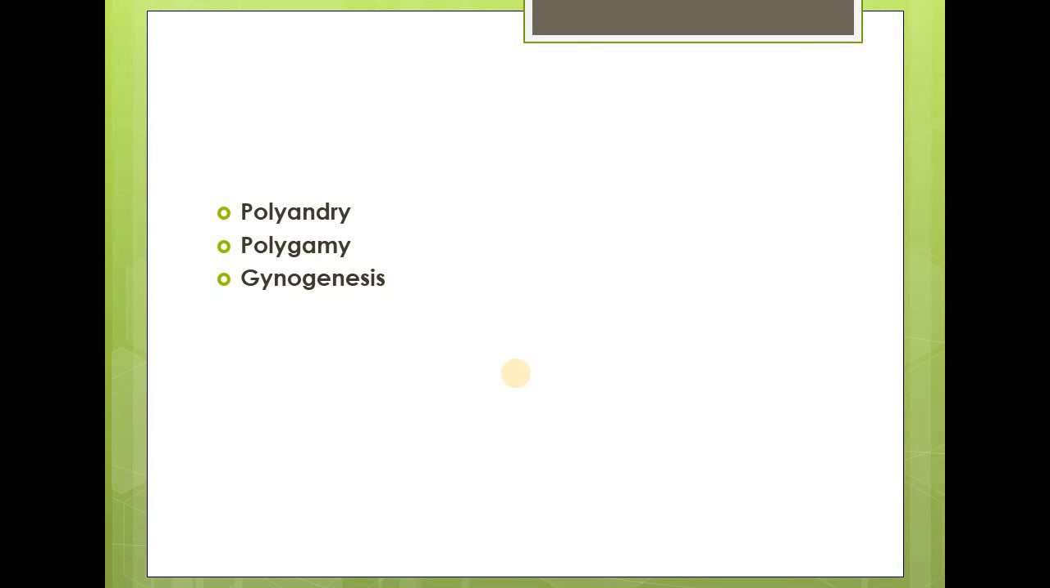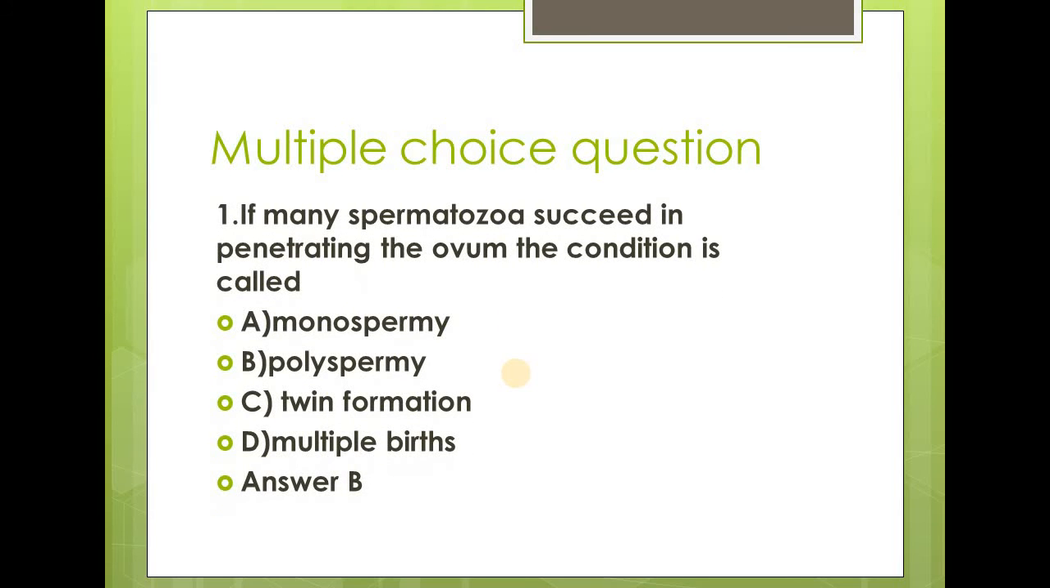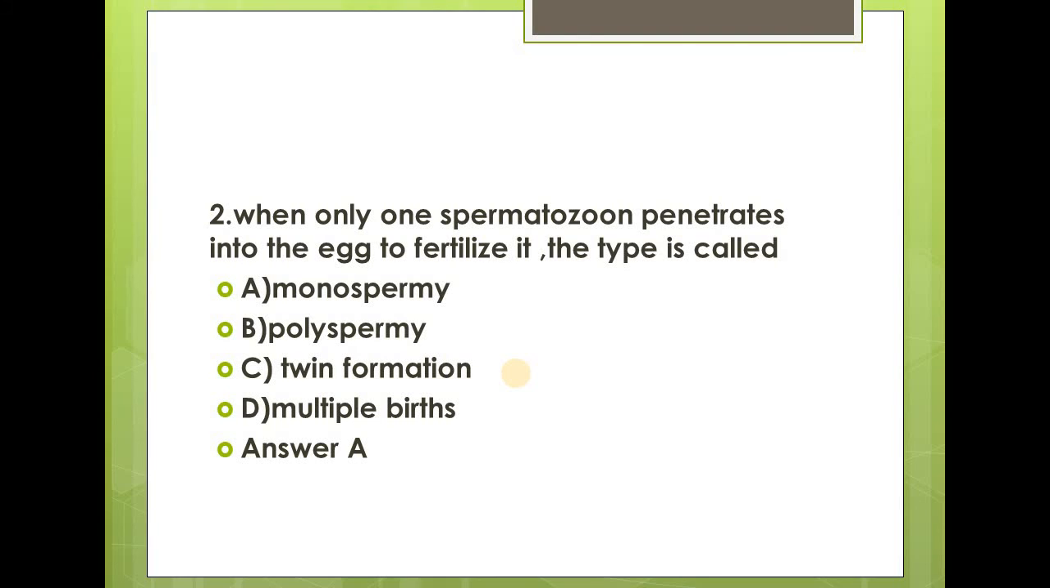This I have already explained: polyandry, polygamy and gynogenesis. Then multiple choice questions. If many spermatozoa succeed in penetrating the ovum, the condition is called: monospermy, polyspermy, twin formation, multiple birth. The answer is polyspermy. When only one spermatozoon penetrates into the egg to fertilize it, the type is called: monospermy, polyspermy, twin formation, multiple birth. The answer is monospermy.